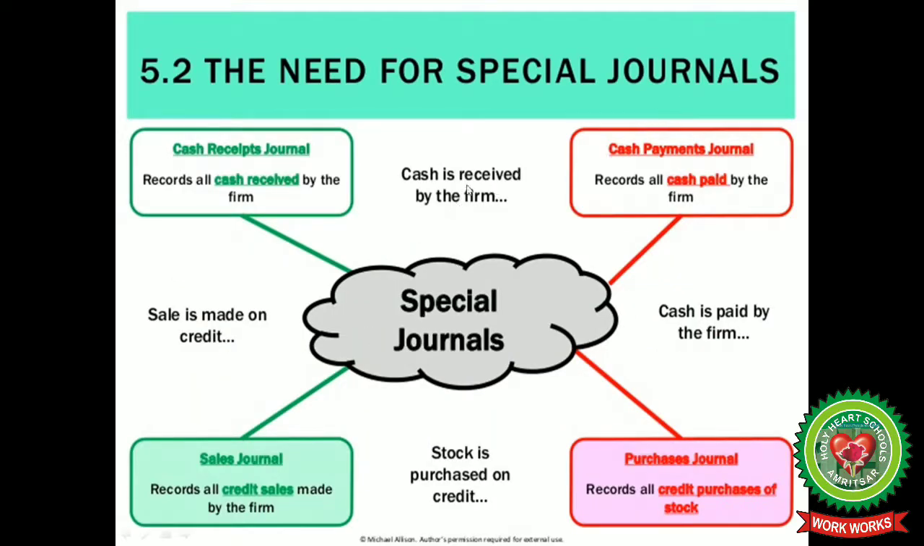Why do we need these special journals? Why can we not record our transactions in the journal only? Though we have cash receipt journal, it records all cash received by the firm. Cash is received by the firm, cash is paid by the firm. Sale is sometimes made on credit basis. Sometimes stock is purchased on credit basis. So we make a purchase journal which records all credit purchases of stock. We make a sales journal which records all credit sales made by the firm. And we also make a cash payment journal which will record all cash paid by the firm.